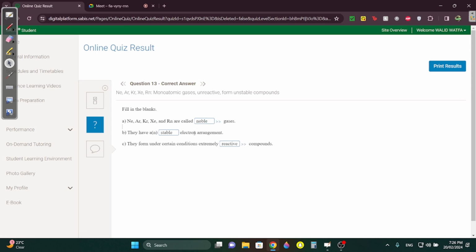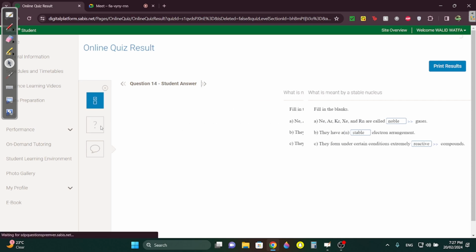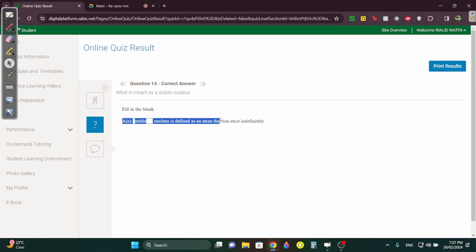Next, these are the noble gases, and they are stable. They form under certain conditions extremely reactive compounds. Only under certain conditions. Remember, I said this last week. Only under certain conditions they're reactive. Question 14. A stable nucleus is the one that exists indefinitely.